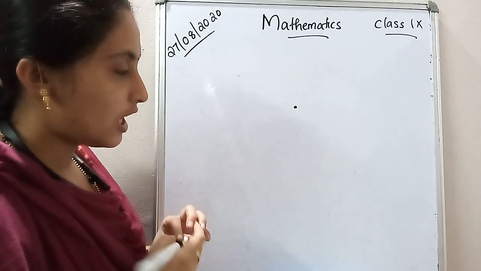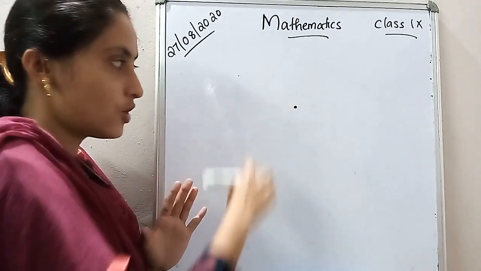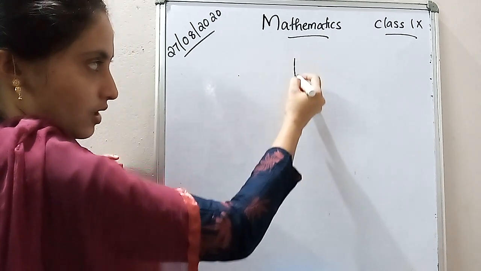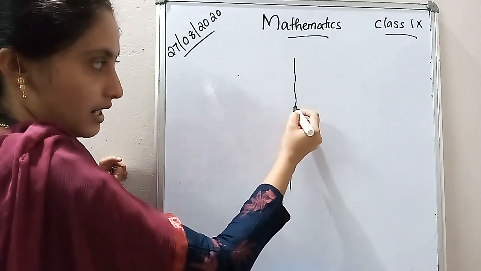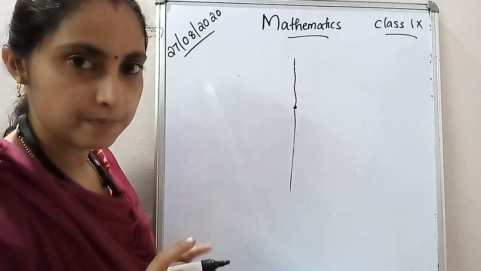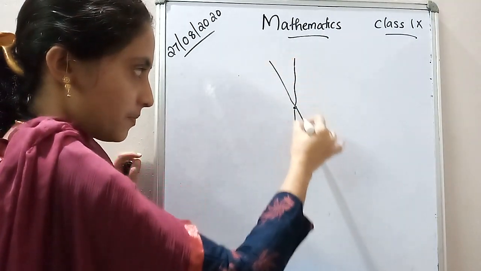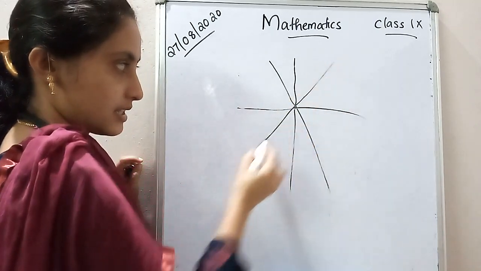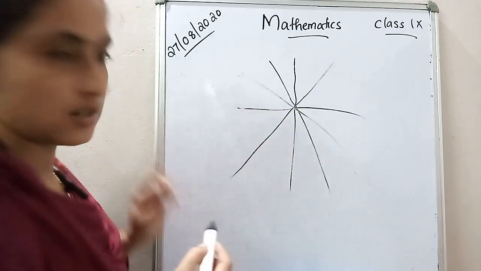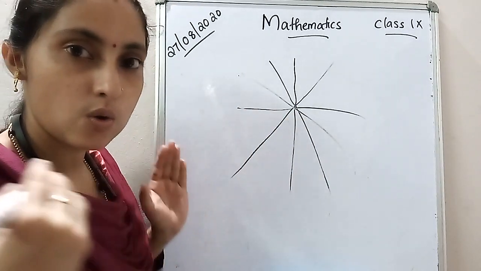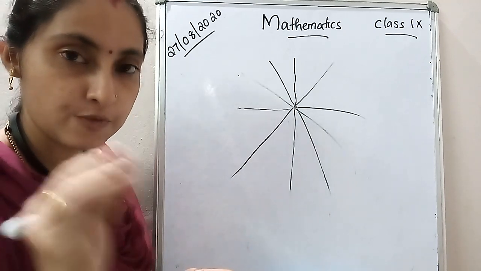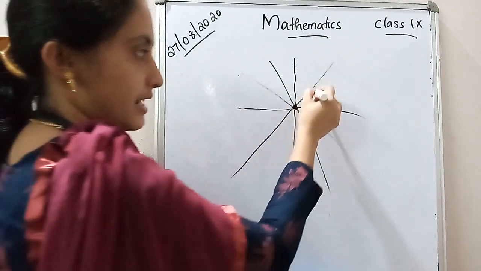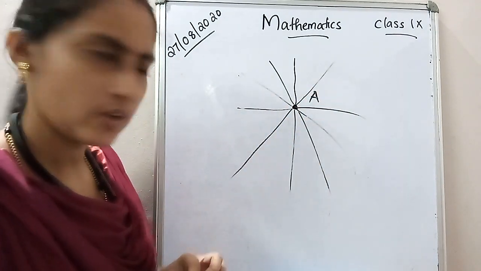So how many lines can you draw using this point? How many lines? Only one line like this. I am drawing just one line like this. Can only one line touch this point, only one line? No, we can draw like this also, is it? Okay, then you can draw like this. Then you can draw like this. Then like this. So we can draw so many lines which touch a single point. Say this point is capital letter A, or any variable you can take.